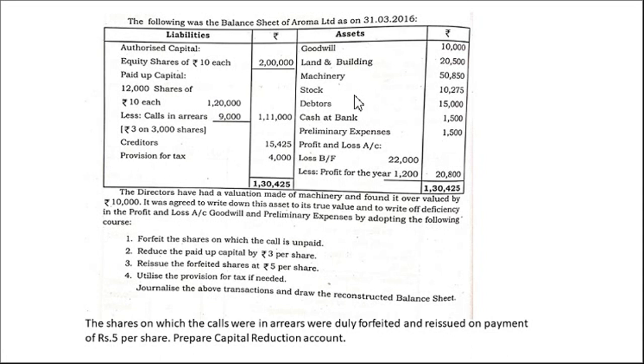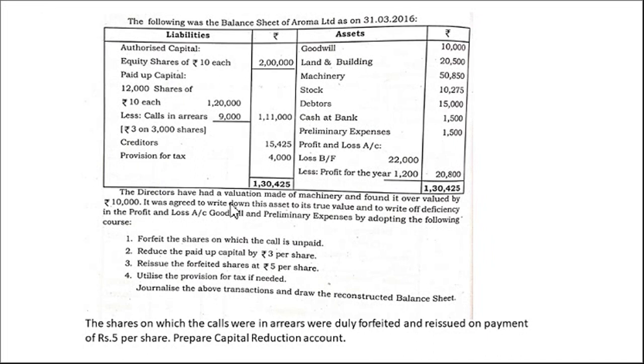Goodwill, land and building, machinery, stock, debtors, cash at bank, preliminary expenses, profit and loss account. Here you see profit and loss account brought forward. The previous years they have given, and the current year's profit they have deducted, and they have given this much. So when profit and loss account appears on the asset side, it means there is loss. So we can take only one figure for the calculation. So this much loss we have net.